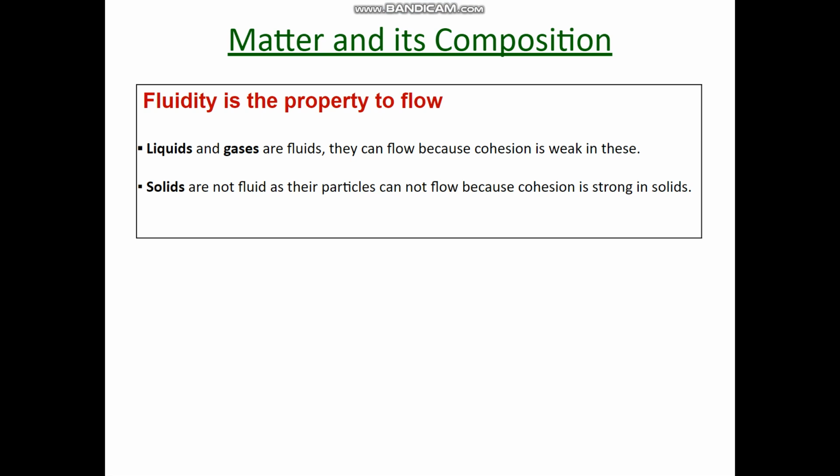Because cohesion is very weak in case of liquids and gases. Solids are not considered as fluids. Why are they not considered so? Because particles cannot flow due to strong cohesion or strong intermolecular force of attraction. Hence, solids cannot be considered as fluids.